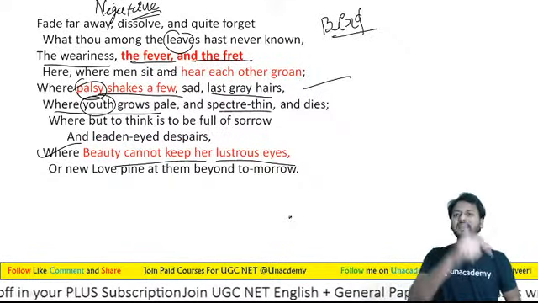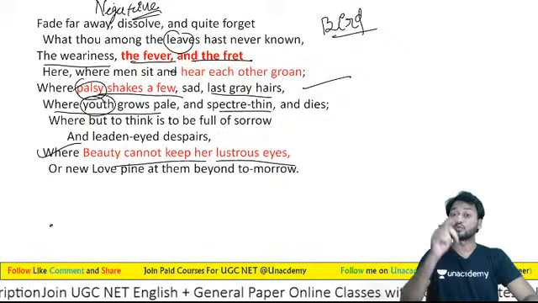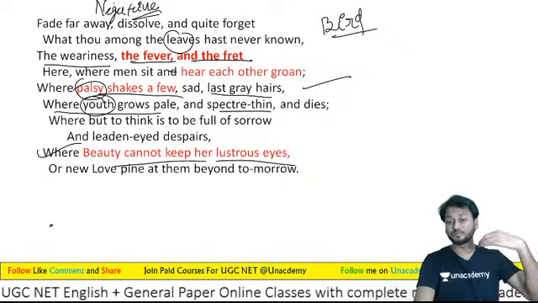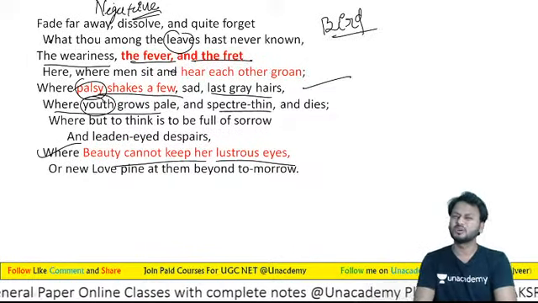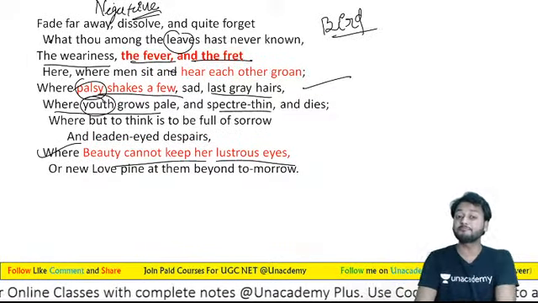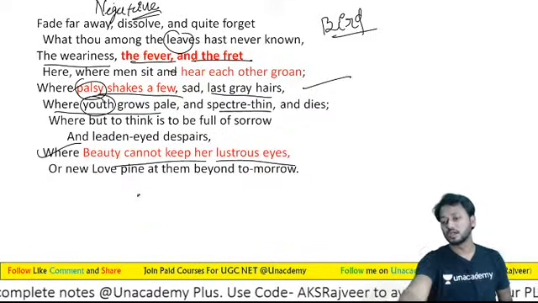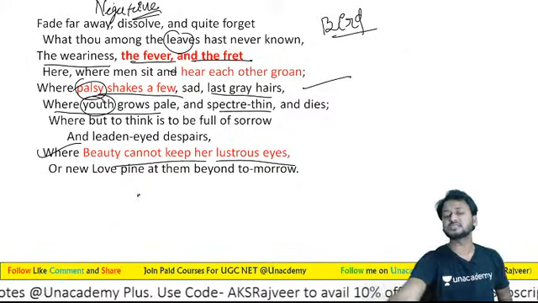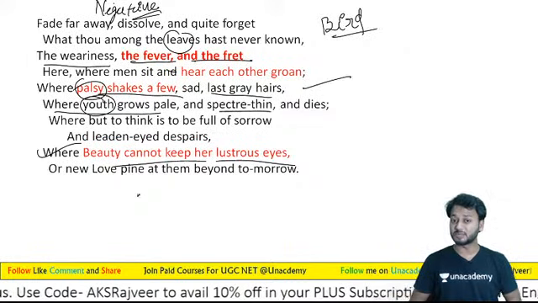I won't leave this world with your song, with you, "or new love pine at them beyond tomorrow," or new love pines, a new love is found, at them beyond tomorrow. So yes, learners, you can see these are beautiful. This is the beautiful description of the poem.